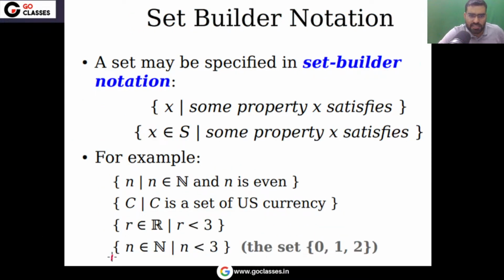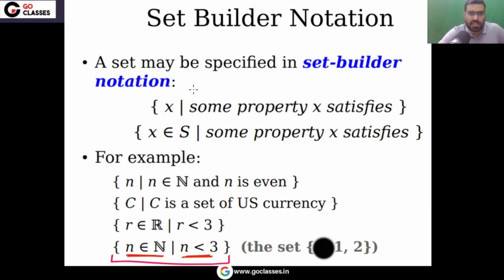For example, look at this set. This set says that those elements which are natural numbers and which are less than 3. So you can notice, if you don't want 0 in the natural numbers, you can remove it, no problem. If you think that 0 belongs to the natural numbers, then you can take it. If you think 0 does not belong to the natural numbers, then you can remove it. It does not matter.